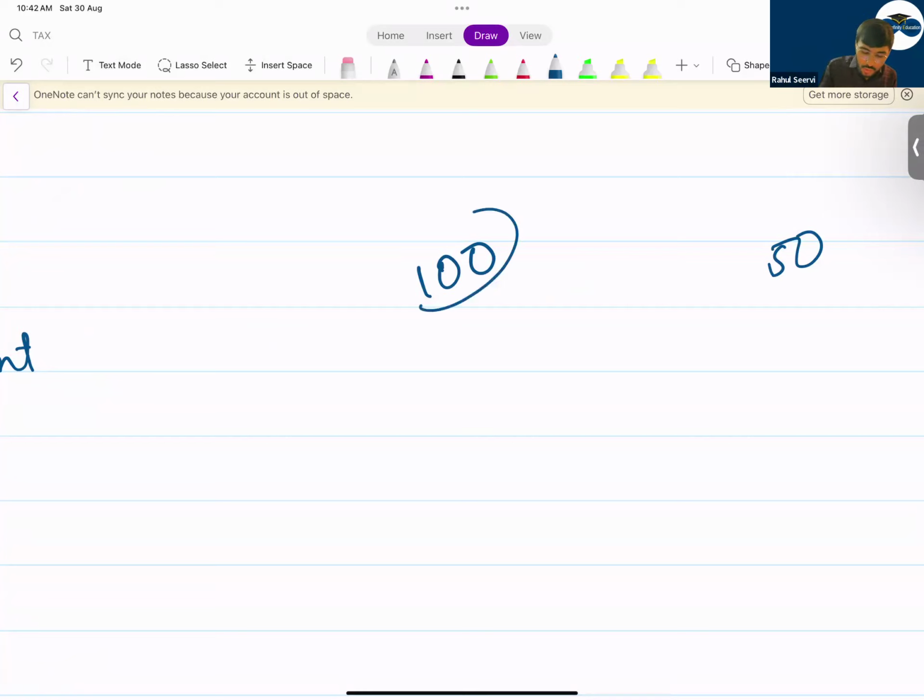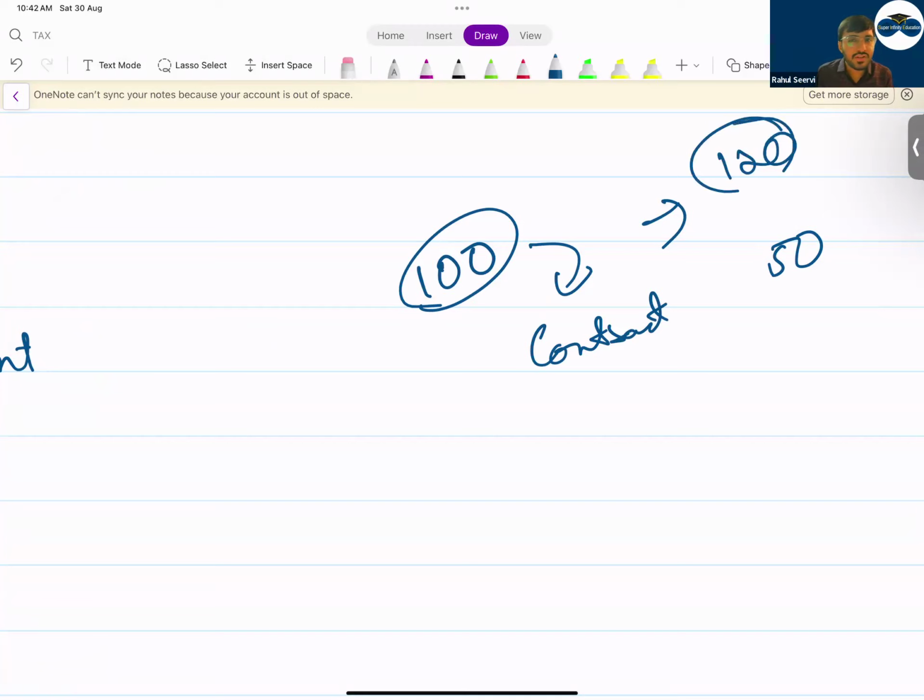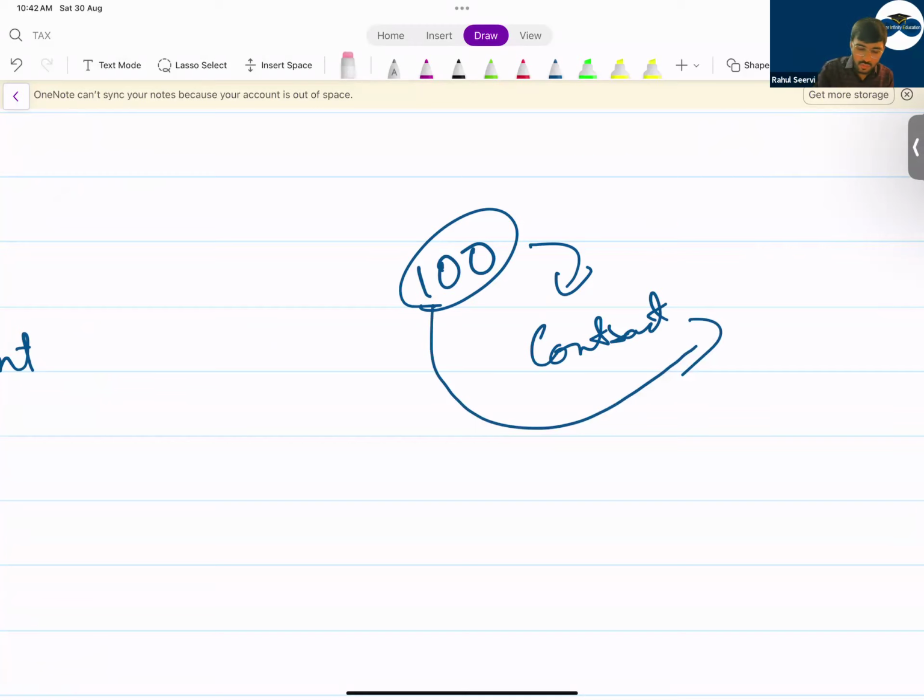So today what will I do? Today only I will do a contract with some person to sell this inventory at $120. That means what is happening? On one side I have a risk. On the other side, I have a gain here. So today only, I do a contract with some party to sell this inventory at 100 only.